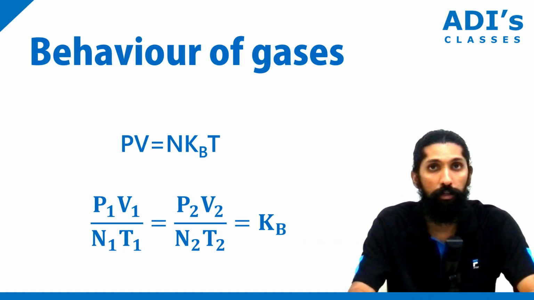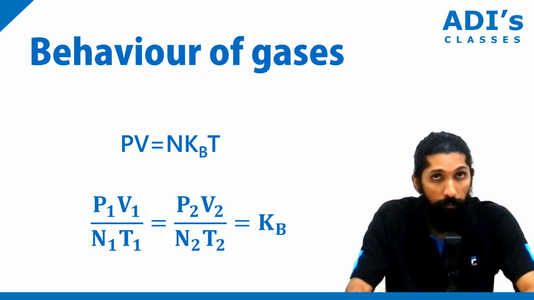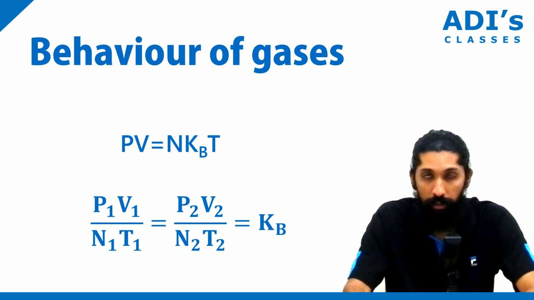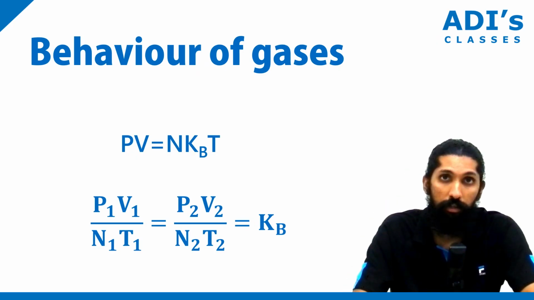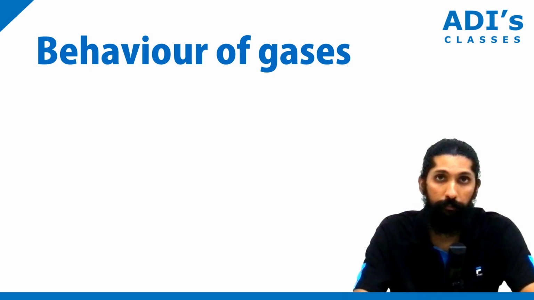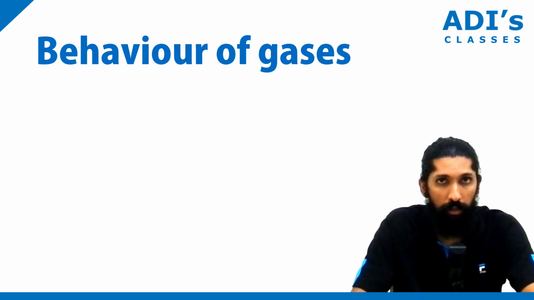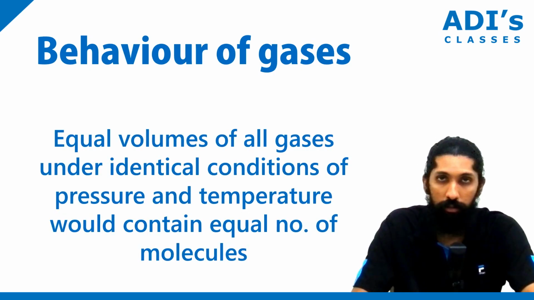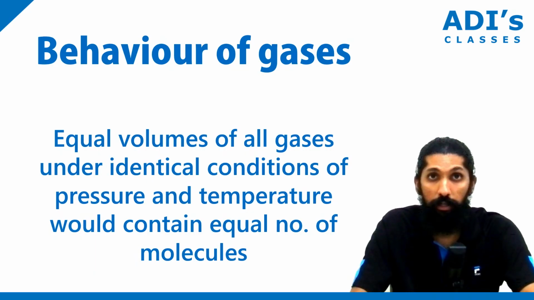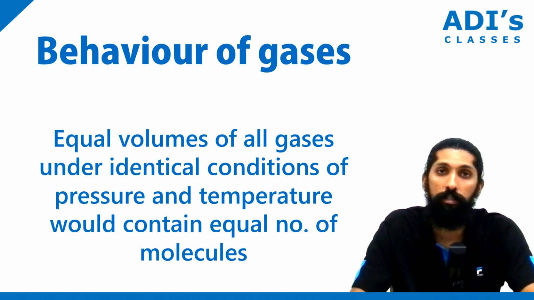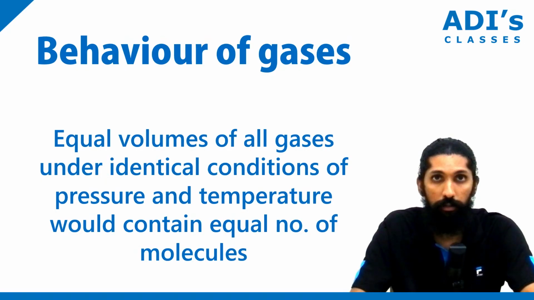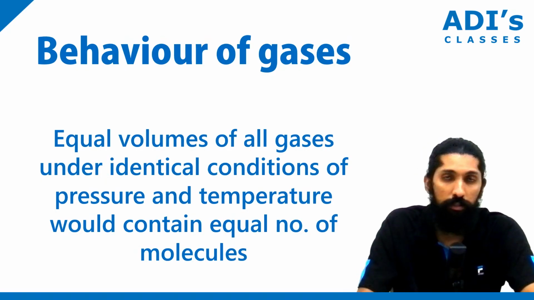Now what do we have here? P1 V1 by N1 T1 is equal to P2 V2 by N2 T2. What we can infer from this equation is that equal volumes of gases under identical conditions, like pressure, volume, temperature, all behave in the same way. Right? Now this is Avogadro's theory, or you can say Avogadro's hypothesis. It's not exactly a theory, it's more like a hypothesis.